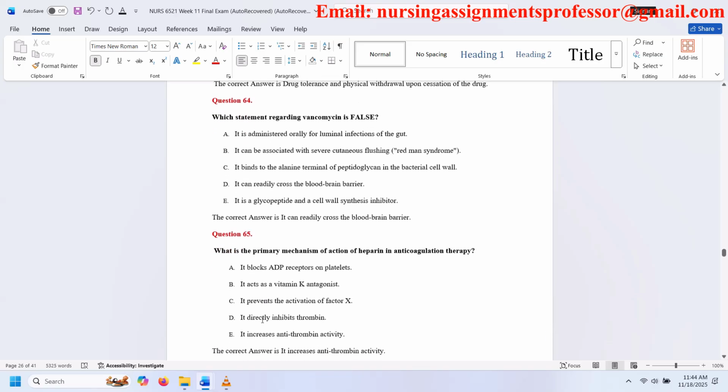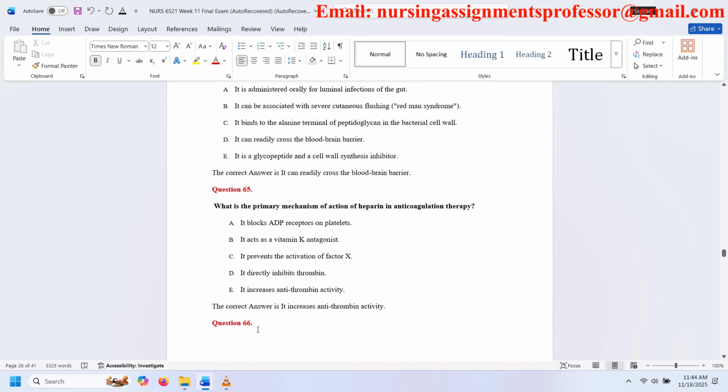Question 65. What is the primary mechanism of action of heparin in anticoagulation therapy? A. It blocks ADP receptors on platelets. B. It acts as a vitamin K antagonist. C. It prevents the activation of factor X. D. It directly inhibits thrombin. E. It increases antithrombin activity. The correct answer is it increases antithrombin activity.